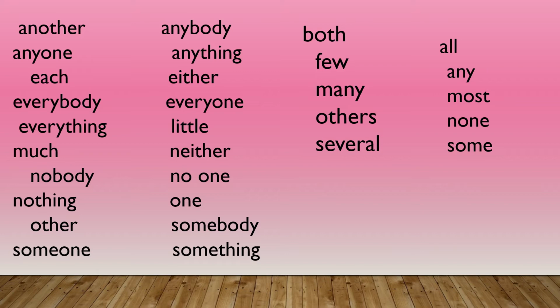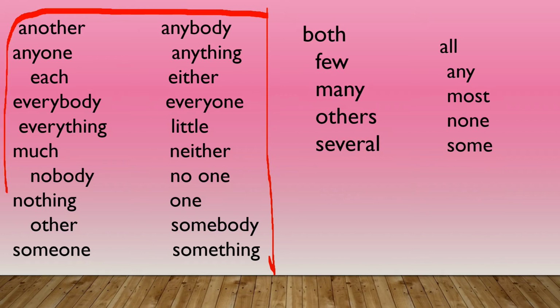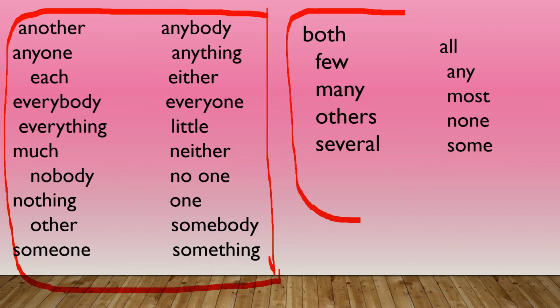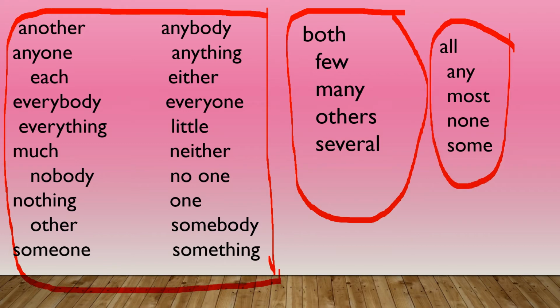These indefinite pronouns can be divided into three categories. Most of the indefinite pronouns are singular. These are all singular indefinite pronouns. Next one, the second category is plural indefinite pronouns. These are plural indefinite pronouns. Some indefinite pronouns may be singular or they may be plural, depending on the context in the sentence. So these three categories are the categories of indefinite pronouns. Some are singular, some are plural, some may be plural or singular.